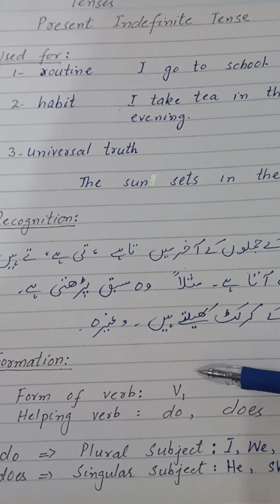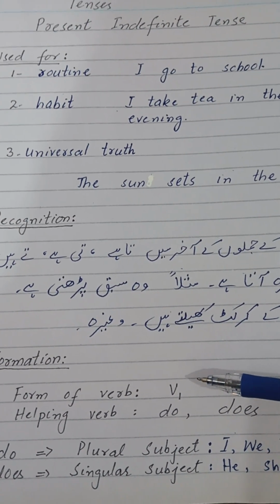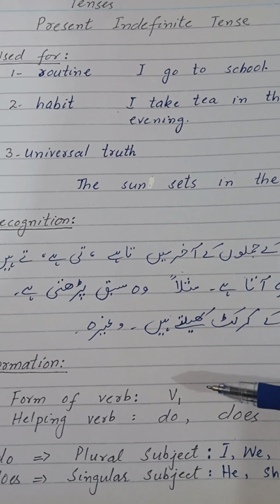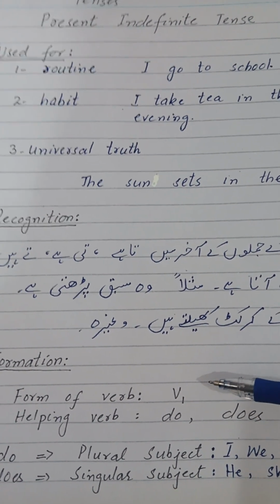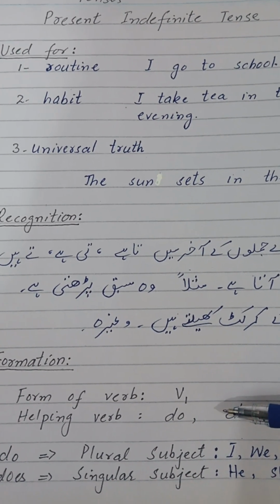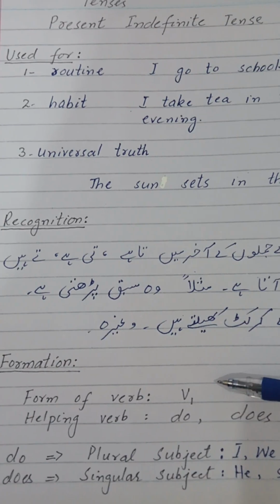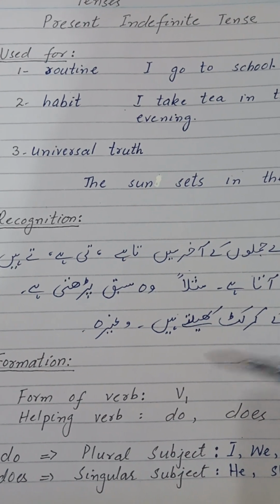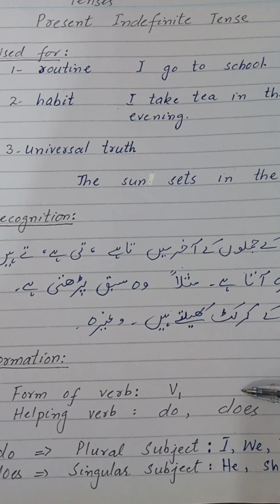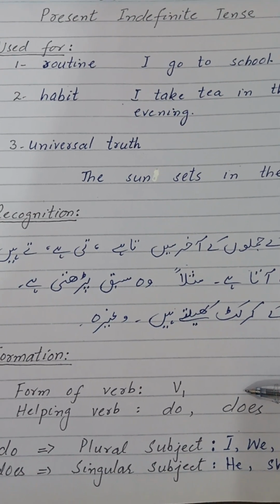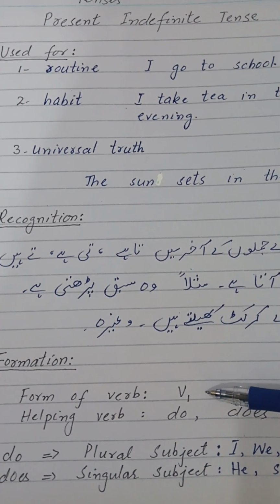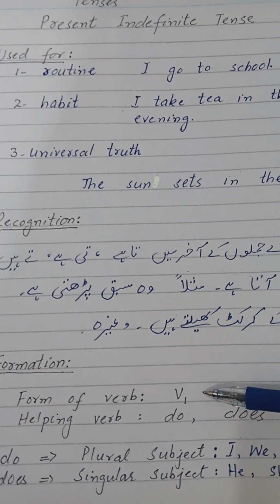Formation of sentence. How will you recognize the tense of a sentence in English? With the help of form of verb or with the help of helping verb. For present indefinite tense, we use the first form of verb, and helping verbs are do or does. Helping verbs are only used in negative and interrogative sentences. And with the first form of verb, for the singular subject, we use s or es. We add s or es.